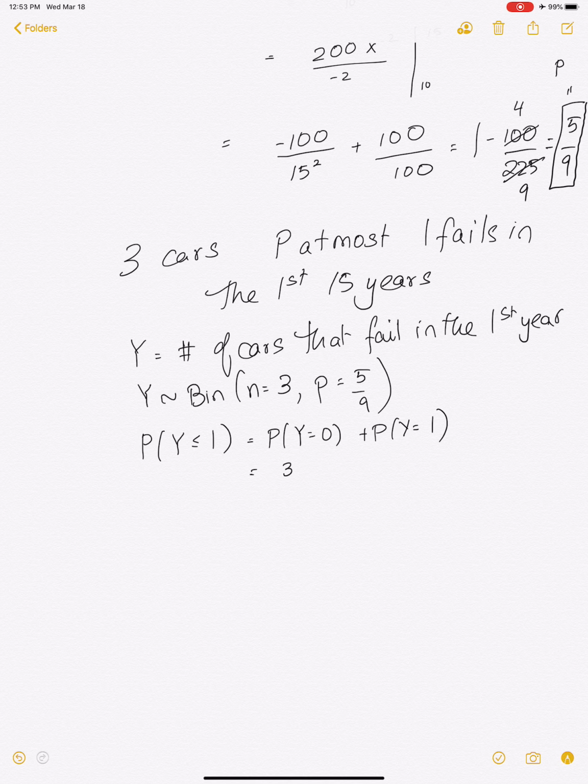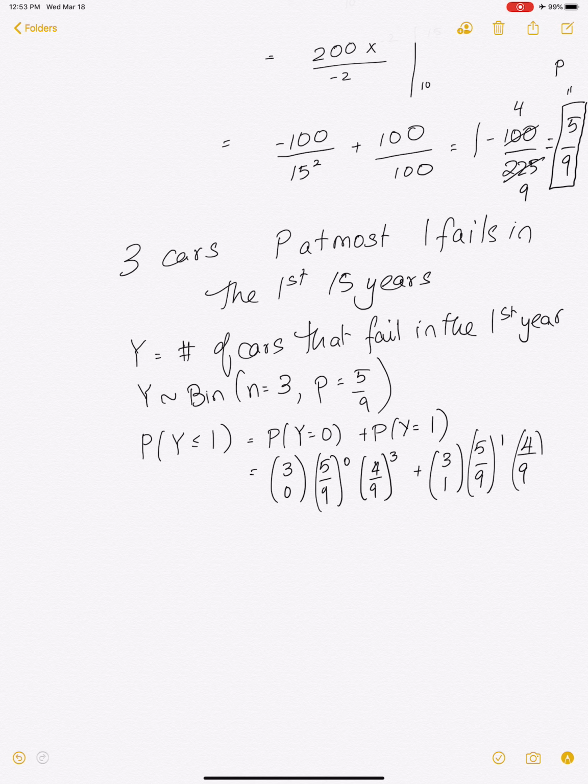This is 3 choose 0, p raised to 0, 1 minus p raised to 3 minus 0, plus 3 choose 1, p raised to 1, 1 minus p raised to 3 minus 1. So that's what you have.